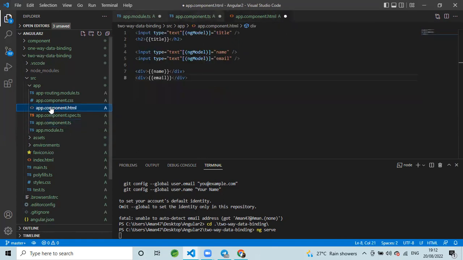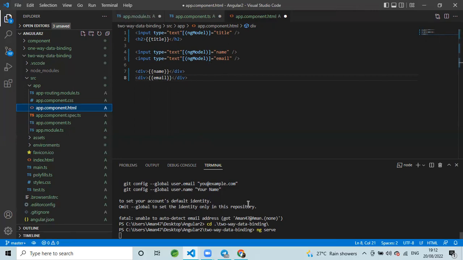And now in app.component.ts, you have to import that name and email address here. The input type is text. You have to type the input type text, and ngModel is the title. You see, ngModel is for two-way data binding; in one-way data binding, we use the interpolation method. Must remember, one-way data binding uses interpolation, and two-way data binding uses ngModel. ngModel is written in this format. You have to remember the format in which ngModel is written, along with your name and email address.